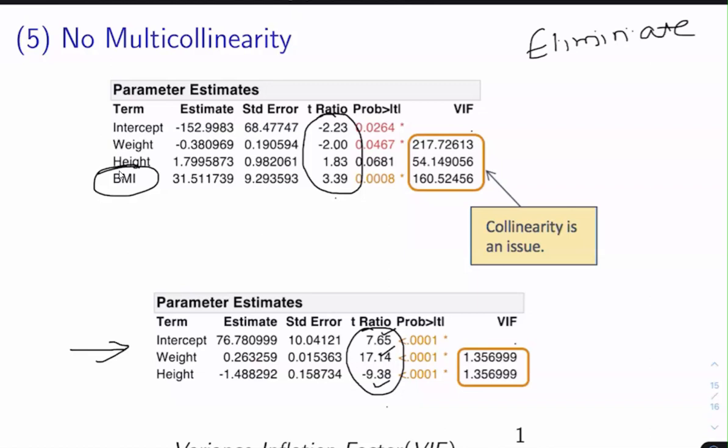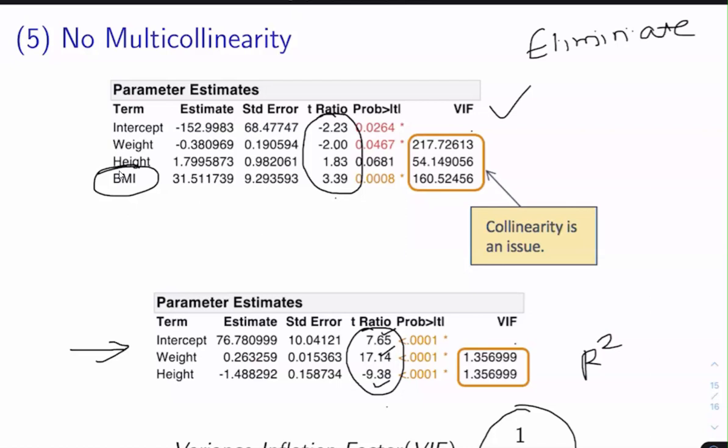Another way in which you can check the multi-collinearity after building the model is VIF. VIF is defined as the variance inflation factor, which is the reciprocal of 1 minus R square, where R square is our Pearson correlation coefficient.